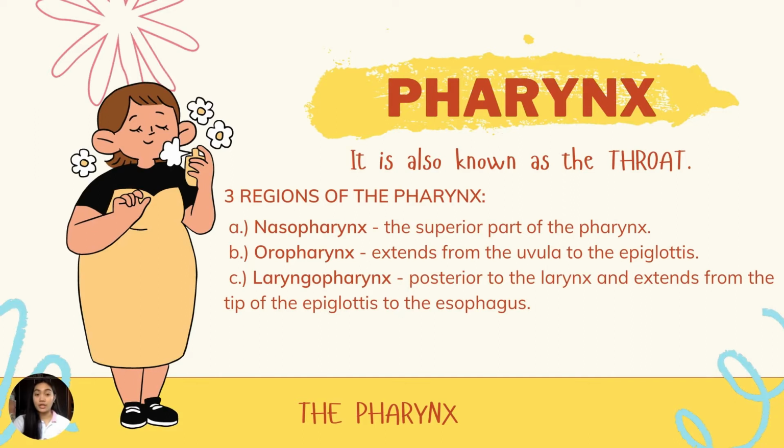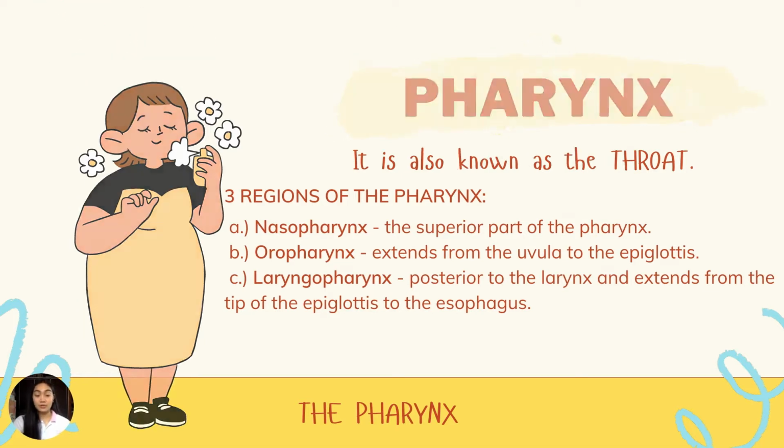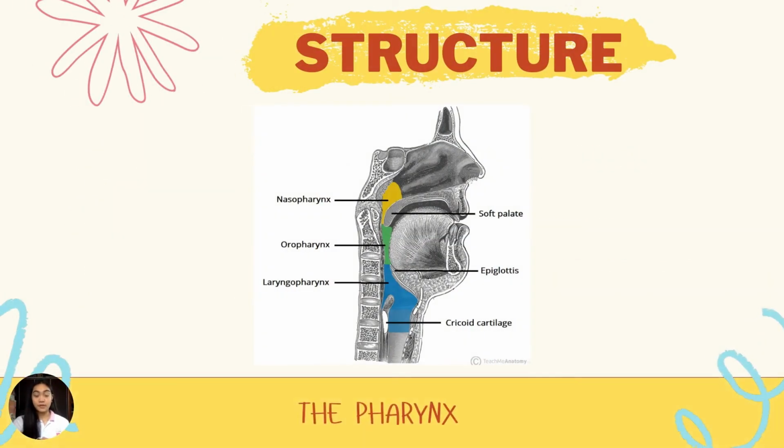The next major organ in the upper respiratory tract is the pharynx. The pharynx is also called the throat, which is known to be the common passageway for both the respiratory and the digestive systems, extending from the base of the skull to the level of the sixth cervical vertebra. This is where the air and food pass through. It is divided into three regions.